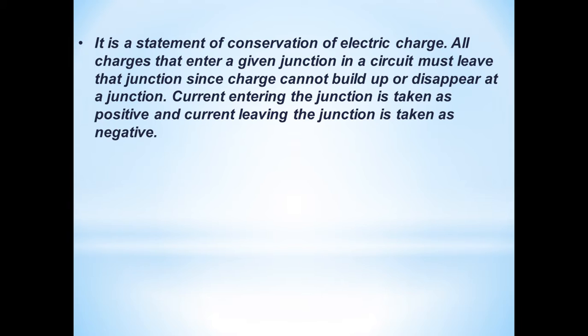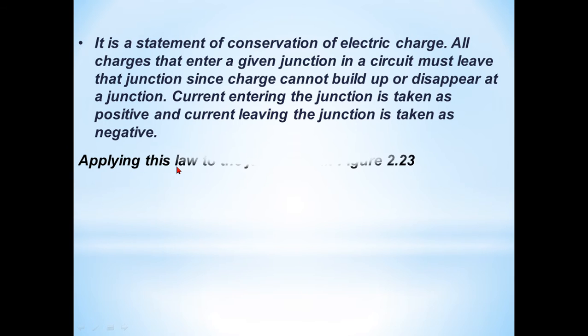The next important point is that it is a statement of conservation of electric charge. This line is very important for the objective question. It is a statement of conservation of electric charge. All the charges that enter a given junction in a circuit must leave that junction, since charge cannot build up or disappear at a junction. Current entering the junction is taken as positive. Very important point: current entering the junction is taken as positive and current leaving the junction is taken as